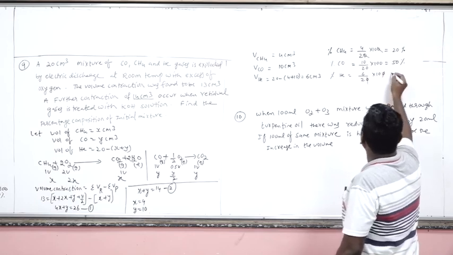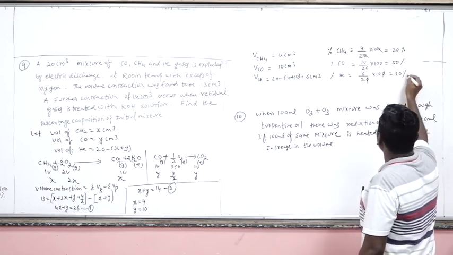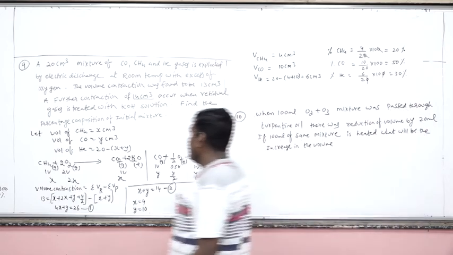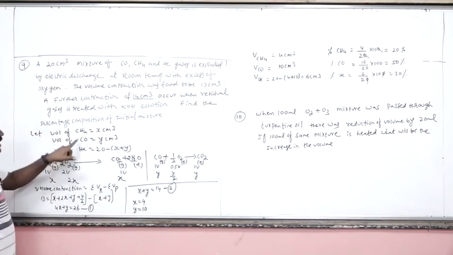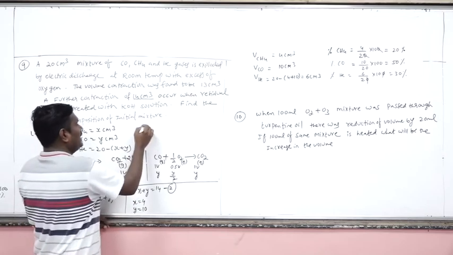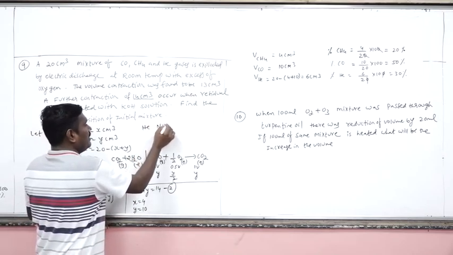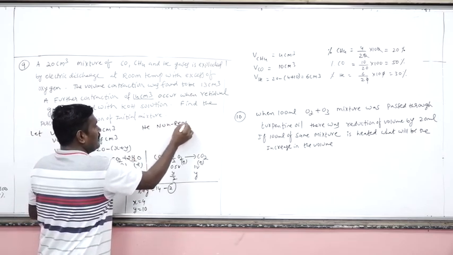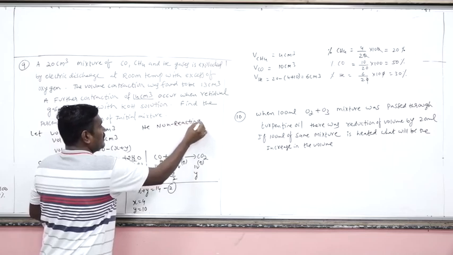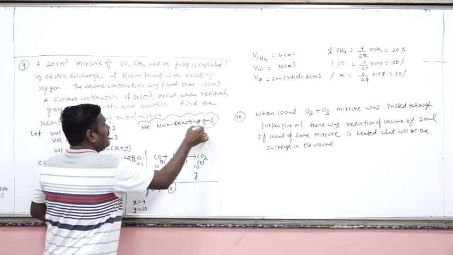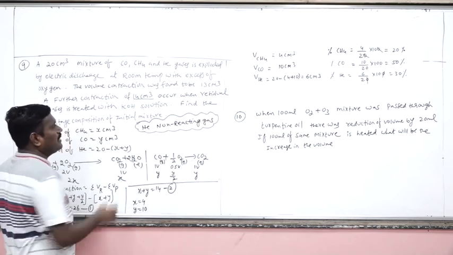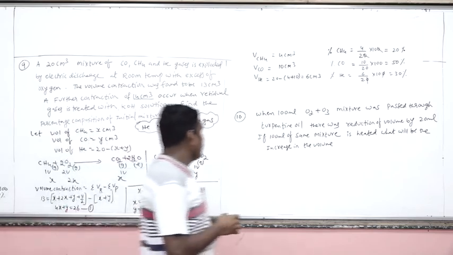30%. Remember, I am writing only two reactions, regarding methane combustion and carbon monoxide combustion. Helium is a non-reacting gas. Noble gases are chemically non-reacting gases. Yes or no?